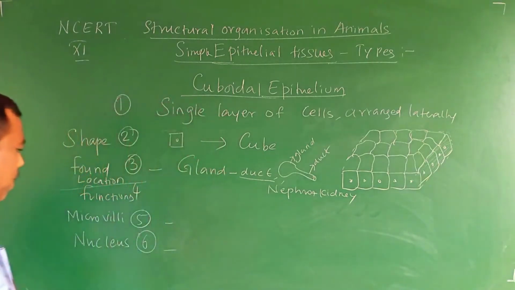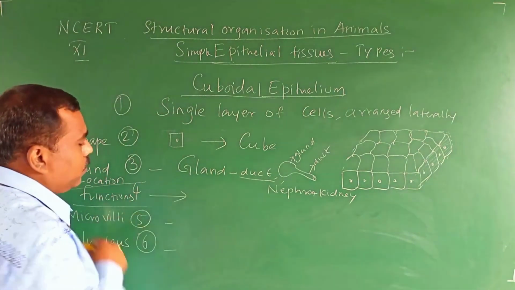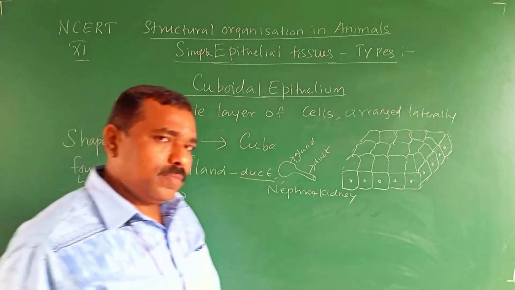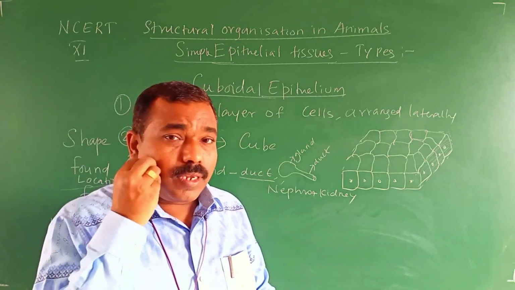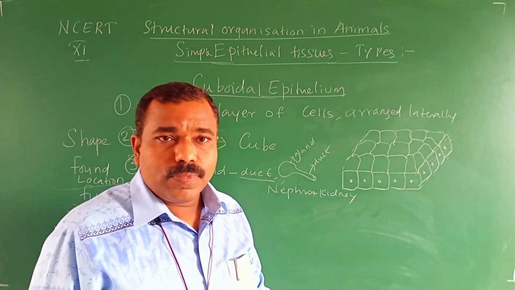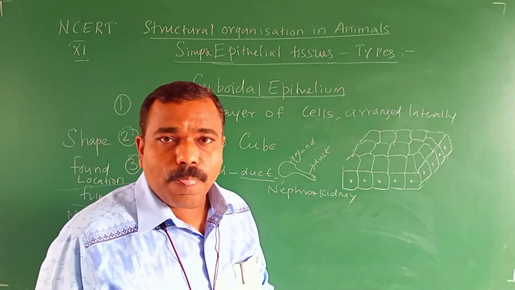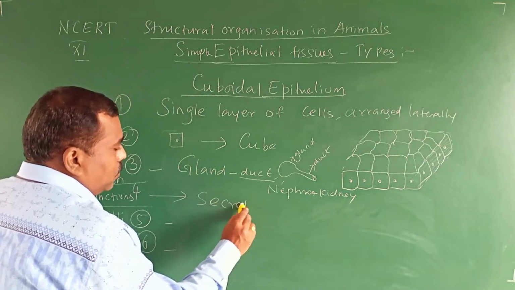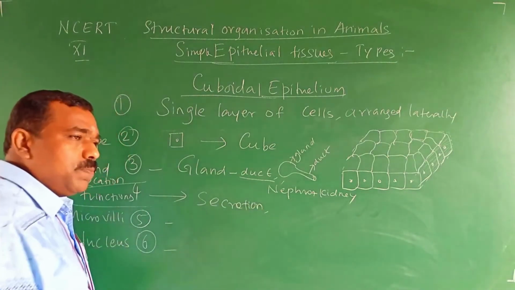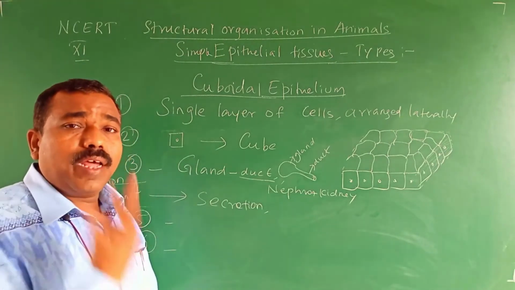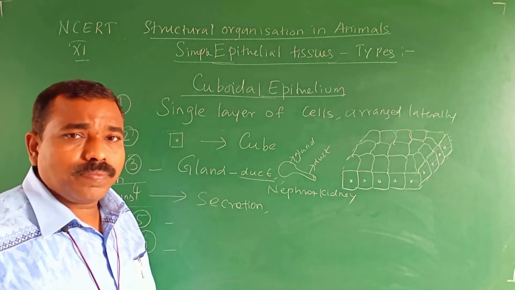Now, what is the function? Fourth point. If it is present in the duct, it has to secrete something. The salivary gland secretes saliva. Our sweat gland secretes sweat. The mammary gland secretes milk. So the main function is secretion of something. The pituitary gland secretes hormones. Our digestive glands secrete enzymes.